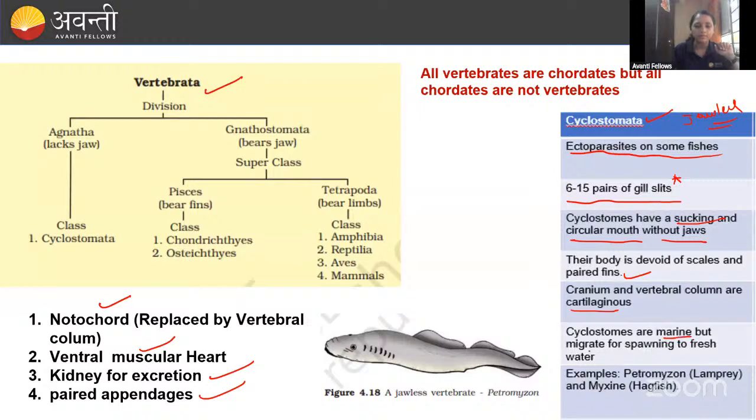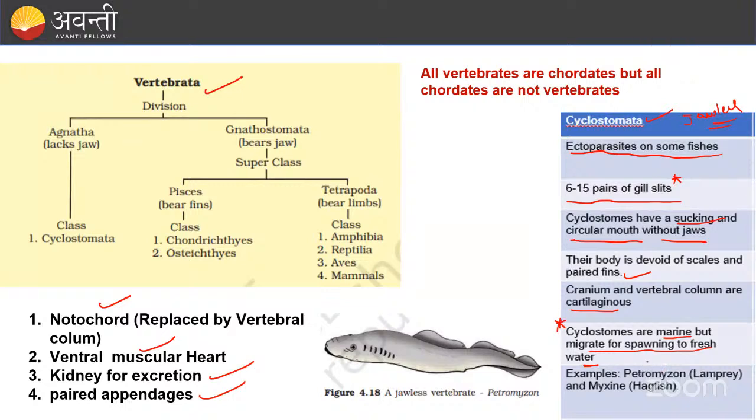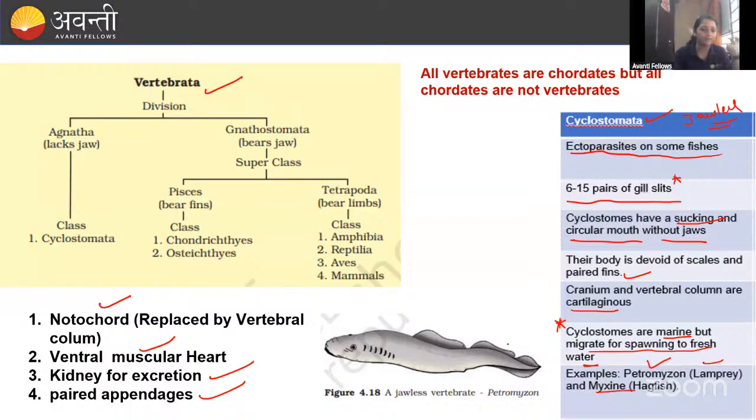Cyclostomes are marine, but they will migrate to fresh water for spawning. Remember this point, this is very important. They may ask you the reverse of this. Okay. They will go to fresh water for spawning. After spawning, they will die. Okay. And the fishes which are there in the fresh water, they will migrate to the marine water after they reach the adult stage. Again, they will come for spawning into the fresh water only. Okay. They may give you this in the reverse order. Examples are Petromyzon, lamprey, and Myxine. That is a hagfish.